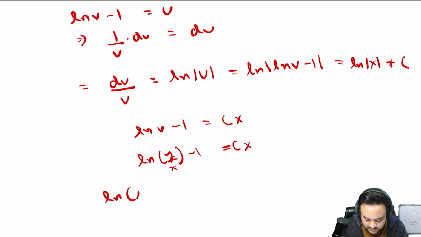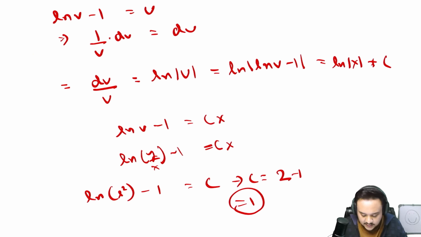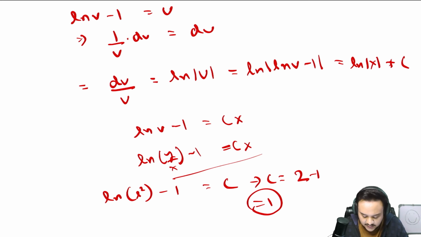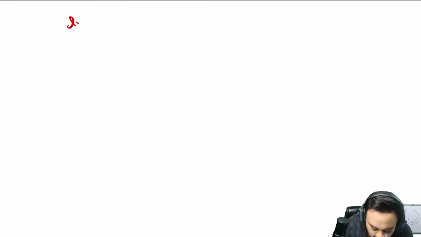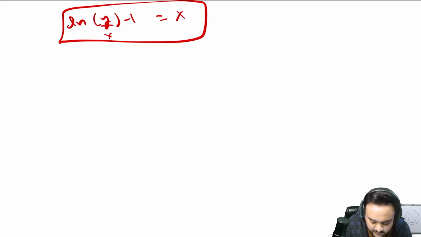So you get 2 minus 1 = c times 1, right? So from here you will get that c = 2 minus 1, so c = 1. Okay, you have the value of c. So you replace that in the actual equation that you had. So you will get log of (y/x) minus 1 = x. This is the final equation that you have.